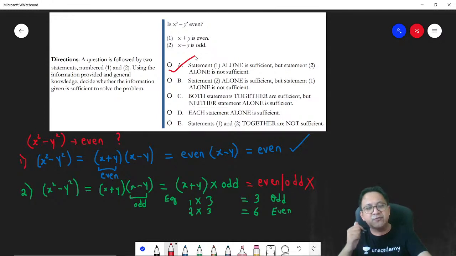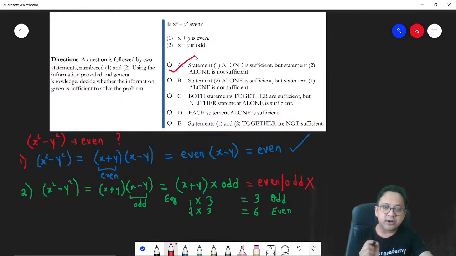A classic difficulty level. This is the difficulty level of your NMAT. And remember, hence the cutoffs are very high. Last year, the cutoff went as high as 250. So it is very essential that you get the majority of the questions correct in the NMAT. Okay, now let's go to question number 2.